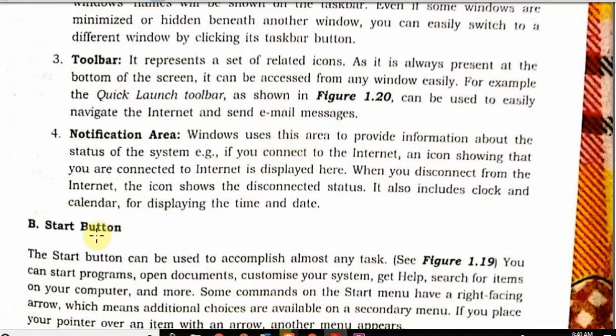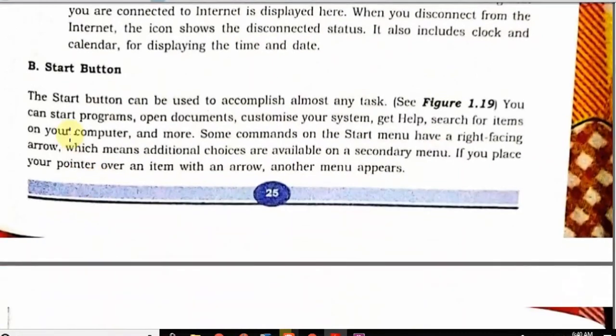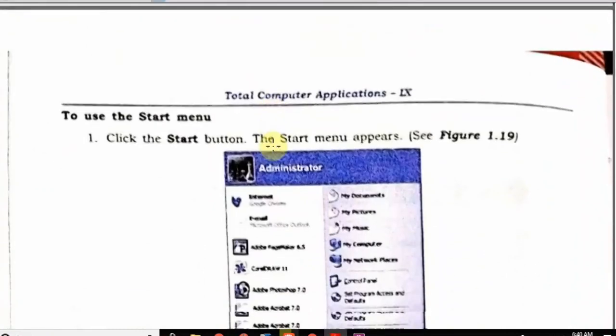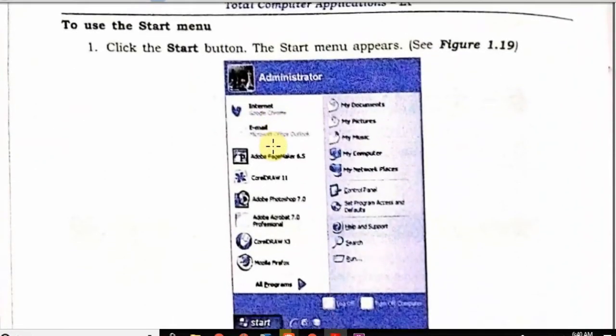First is start button. Let us see. A start button can be used to accomplish many tasks. You can start a program, open a document, customize your system, and there are many commands available in conjunction with the start button. Now, how to use the start button.